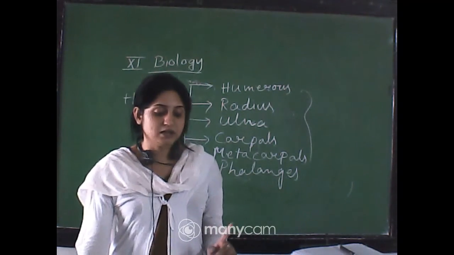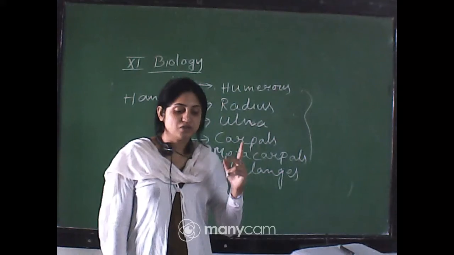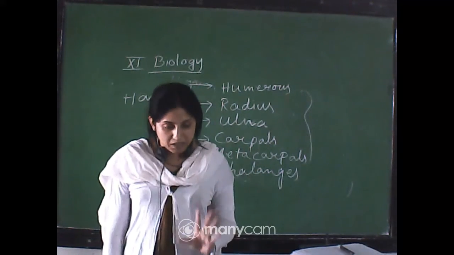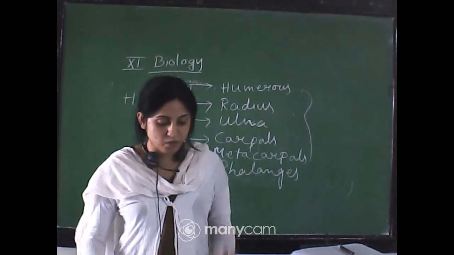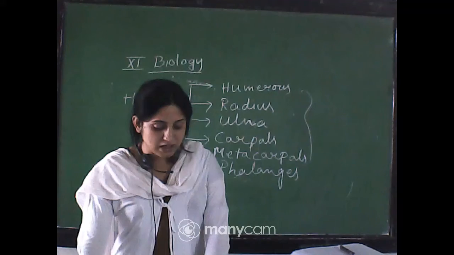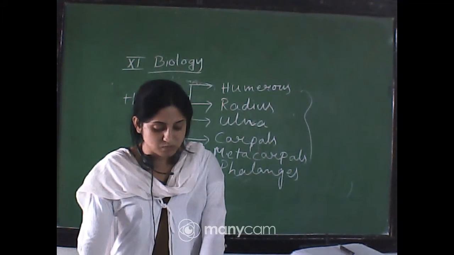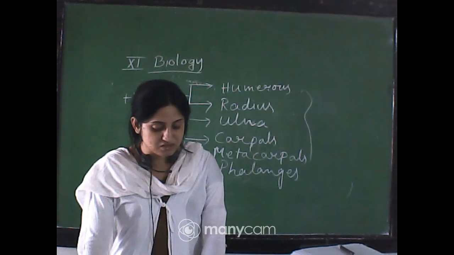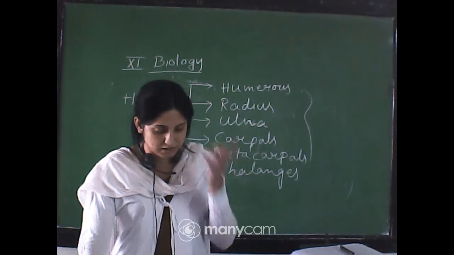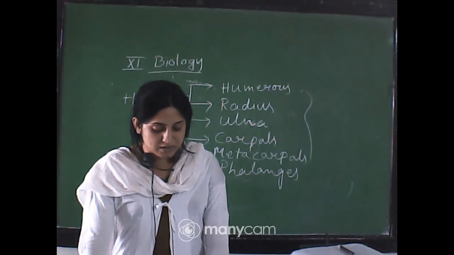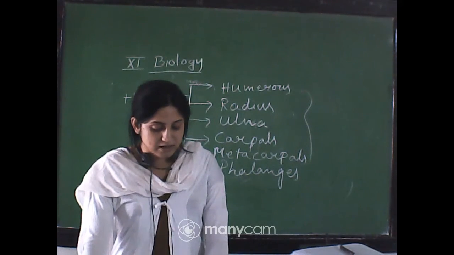Now synovial joints. So joints are three types: fibrous joint, cartilaginous joint, synovial joint. Synovial joints mainly help in the movements of our body parts. They are characterized by the presence of a fluid-filled synovial cavity between the articulating surfaces of two bones. Such an arrangement allows considerable movement. This joint helps in locomotion and many other movements. Ball and socket joints, pivot joints, gliding joints and saddle joints.